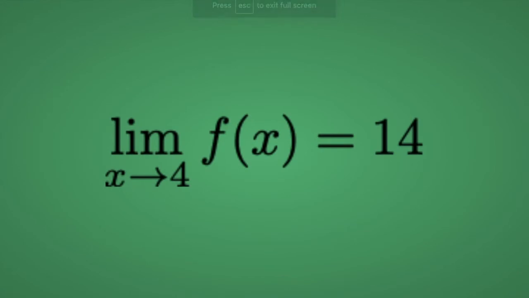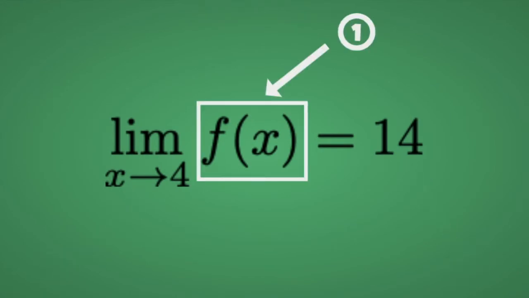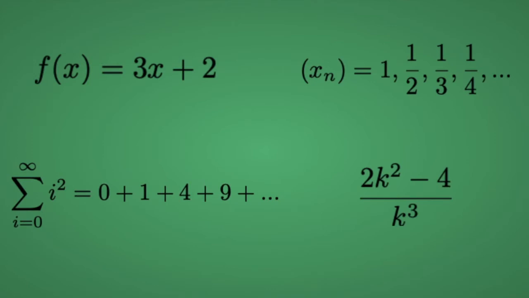There are three parts to a limit. First, we have to know what we are finding the limit of. You can find the limit of a function, a sequence, a series, or pretty much any mathematical expression. We'll start off by evaluating the limit of a function. Let's say f of x equals 3x plus 2.